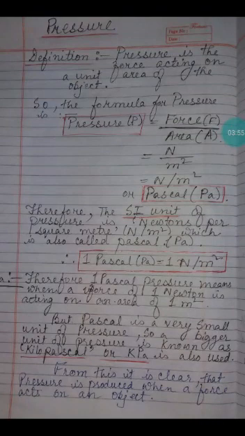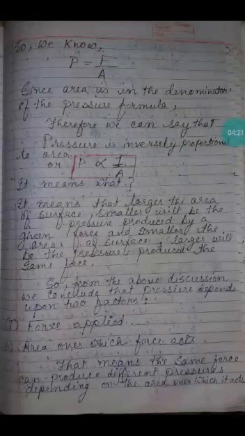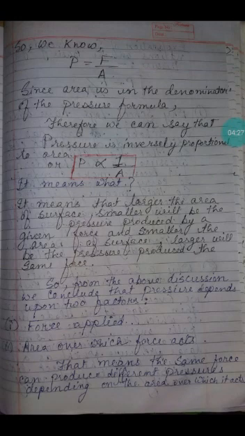From all this discussion, I think it is very clear that pressure is produced when a force acts on an object. That means when force is acting on an object, pressure is created. Now students, the formula of pressure is pressure equals force divided by area. Here force is in the numerator and area is in the denominator.